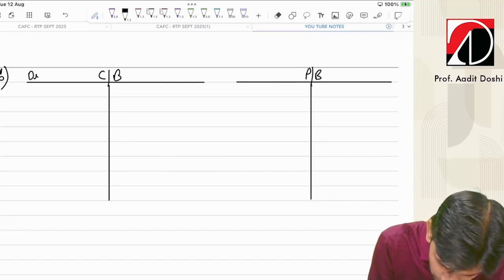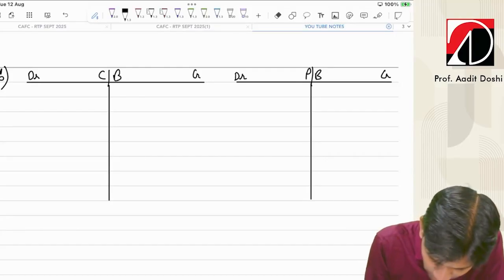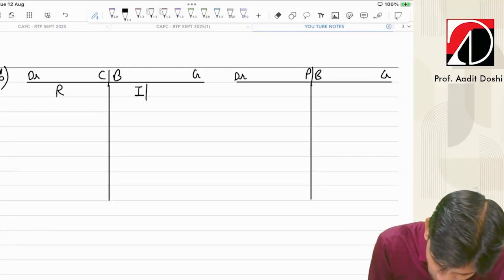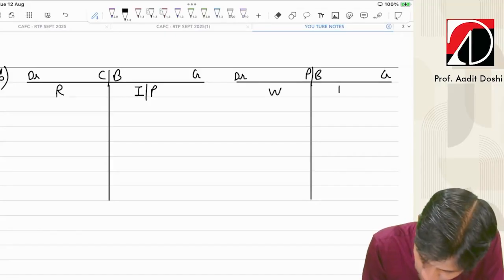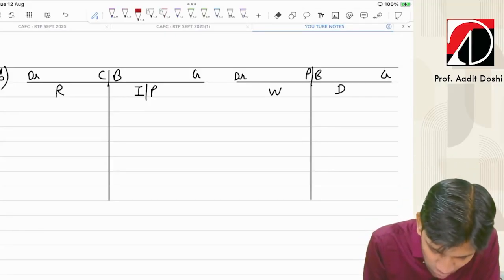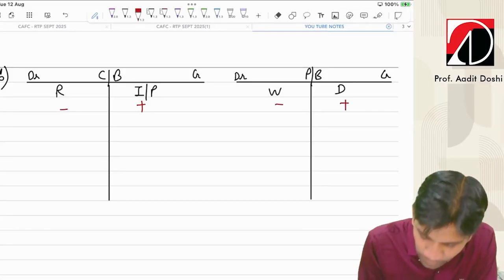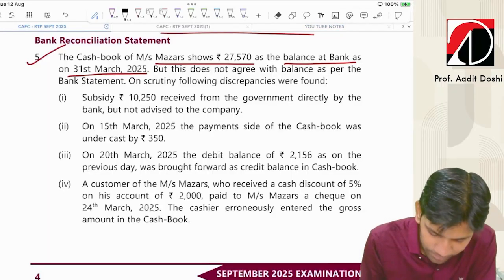This is debit. This is credit. This is debit. This is credit. This is receipt, issue payments, withdrawal deposits. This is balance as per cash book given. So not cash book normal balance is debit. So I'll put a minus sign there, then plus, then minus, then plus. Now let's record the transaction one by one.